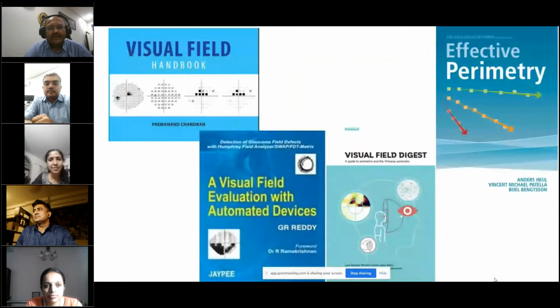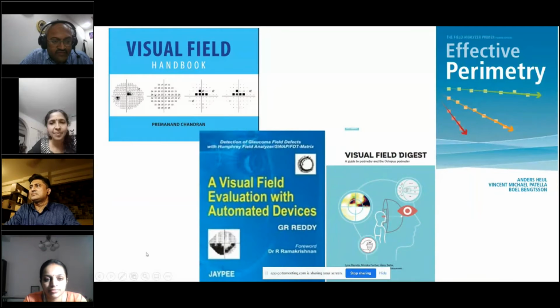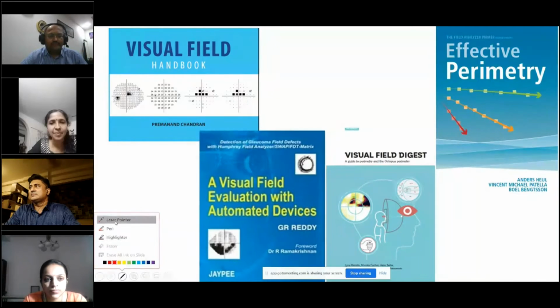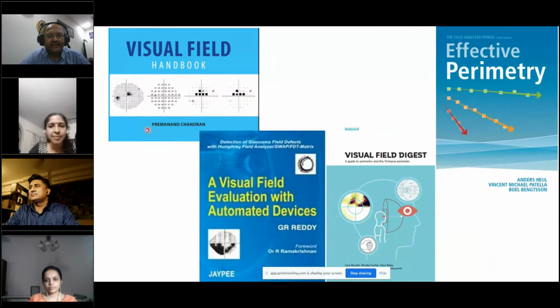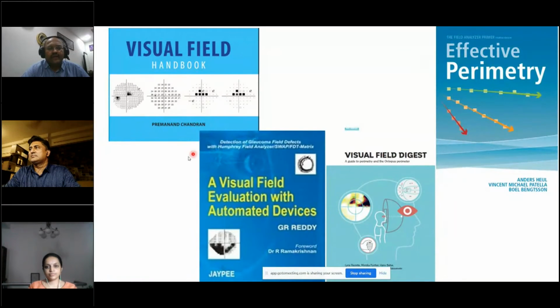So these are the books which are available now and very easy to read. Particularly, I like the book by Dr. Premanand Chandran. He is my colleague in Aravind Hospital, Coimbatore, and he has authored this book, and it's available in Kindle for download and use. So it's actually his notes, and he has thankfully published it. So a lot of the material from the talk is from all these books. The second one, of course, you're familiar with Dr.